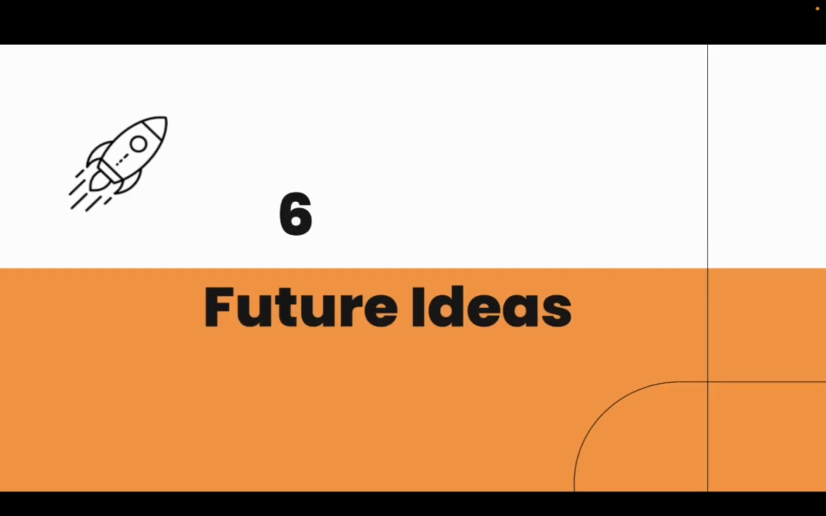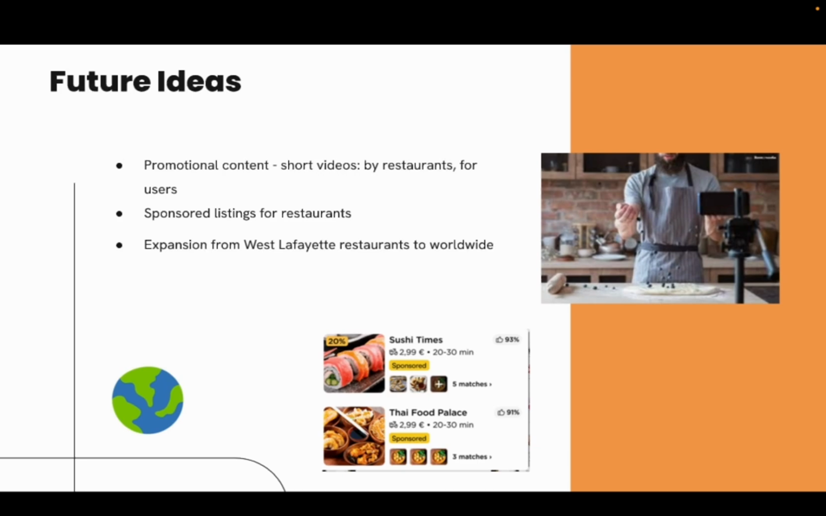Some future ideas that we have for Dishly. Promotional content. We plan to implement a section where restaurants can upload promotional videos featuring food, dishes specifically, with direct links to those dishes in the app from the video. This content will be consumed by the users but uploaded strictly by the restaurants. Additionally, in terms of monetization, we would plan to implement sponsored listings for restaurants to have the availability to get certain dishes up higher in searches for users. And finally, as I mentioned, through the use of the user input functions, expansion from West Lafayette restaurants to globally.